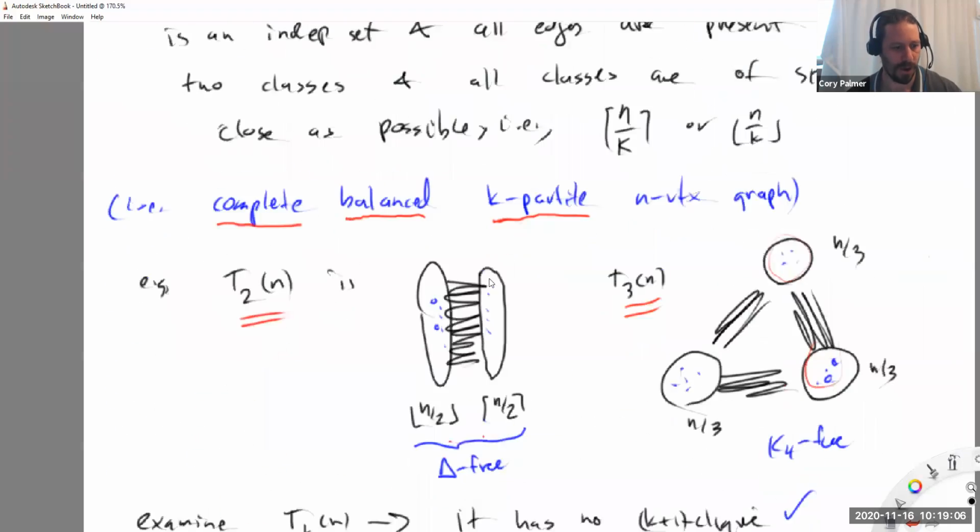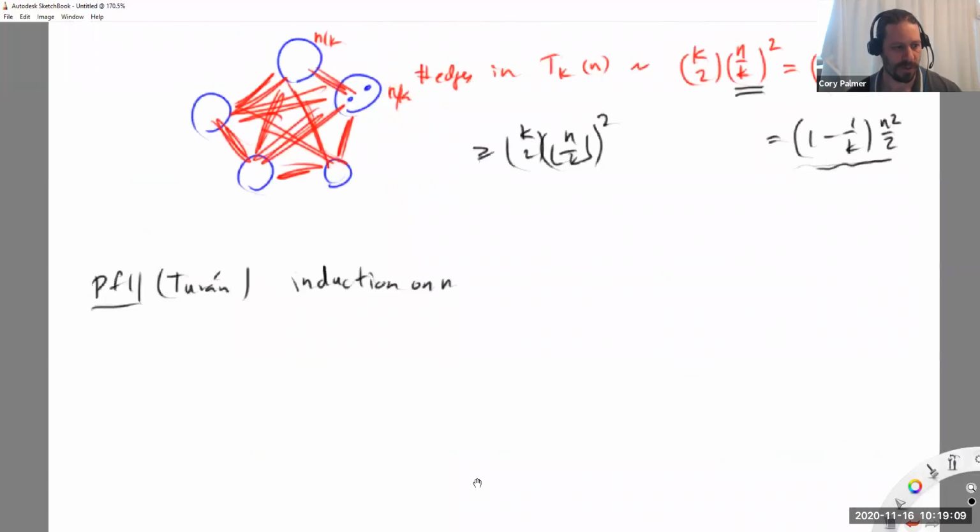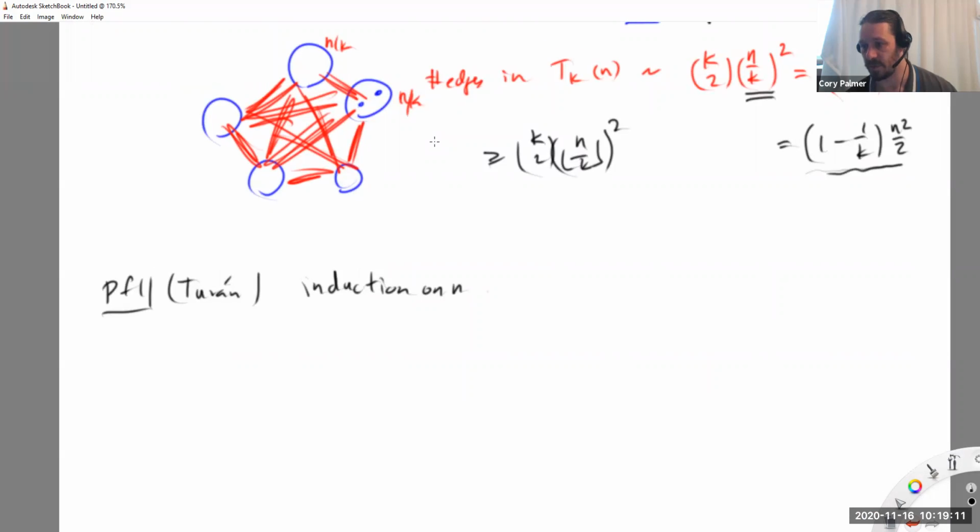This argument directly mirrors the first inductive proof of Mantel's theorem that we did last time. Okay, so induction on n. The base case here, I'm not going to prove it, is when n is at most k. So actually, I think I can put k+1 here if I want. Let's say k. No, you know what? Let's prove it. Base case is n at most k.